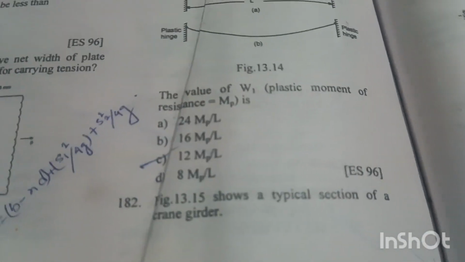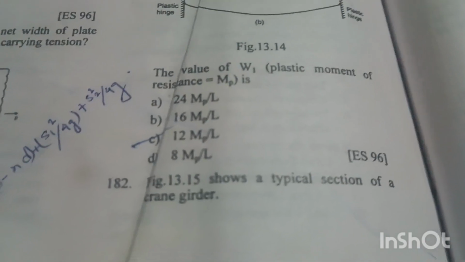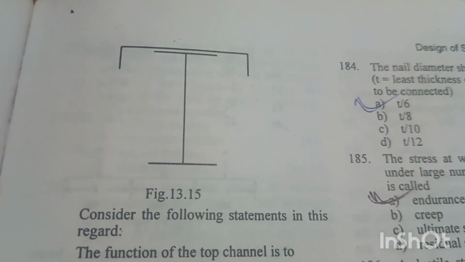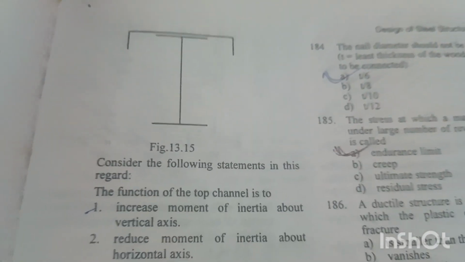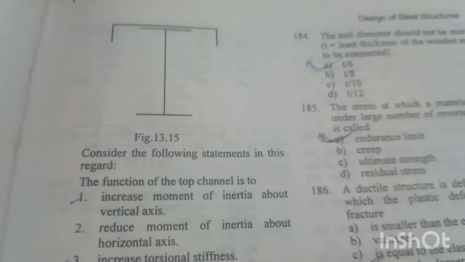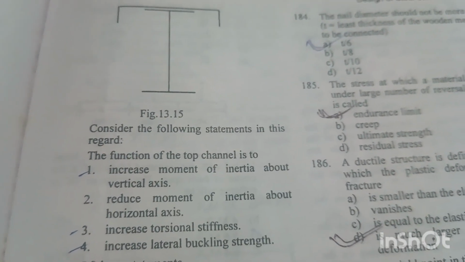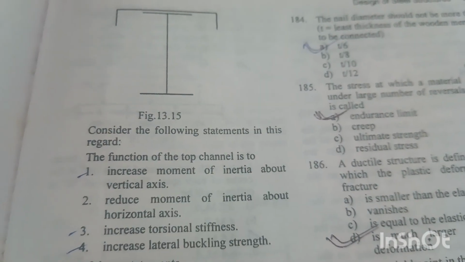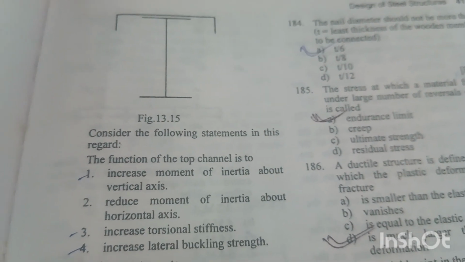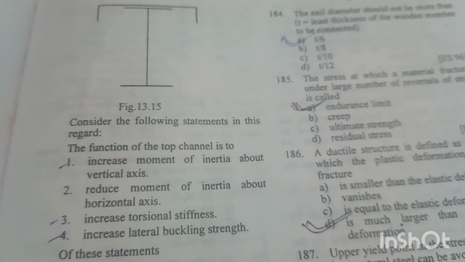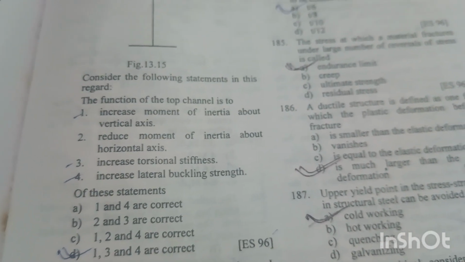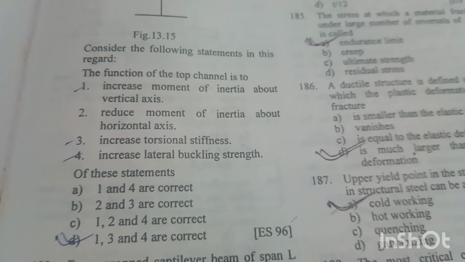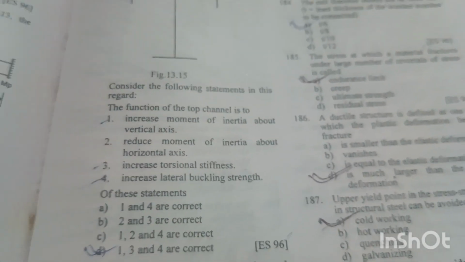Question number 182. Figure 13.15 shows a typical section of a crane girder. Consider the following statements in this regard. The function of the top channel is to: Statement 1, increase the moment of inertia about the vertical axis. Statement 2, reduce moment of inertia about the horizontal axis. Statement 3, increase torsional stiffness. Statement 4, increase lateral buckling strength. Out of these, statements 1, 3, 4 are correct: increase moment of inertia about vertical axis, increase torsional stiffness, and increase lateral buckling strength. Option D is the right answer.